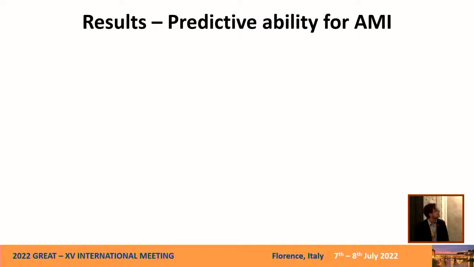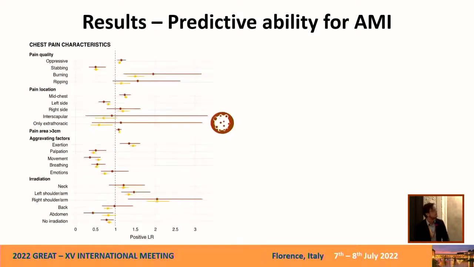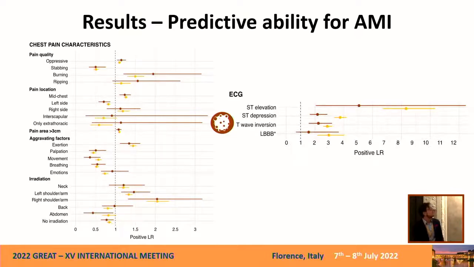Then the predictive ability for AMI of predefined chest pain characteristics and ECG findings were all comparable, except for ST depression. As you can see, in cancer patients, the positive likelihood ratio was lower.